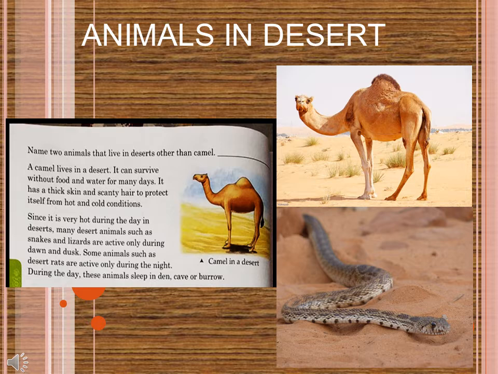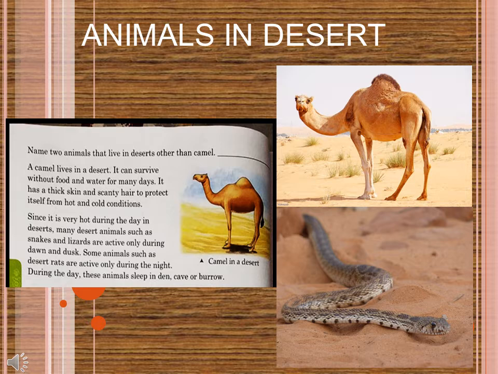Since it is very hot during the day in deserts, many desert animals such as snakes and lizards are active only during dawn and dusk. That is at the beginning of the morning or at the beginning of the evening. These two times are when they are active. And some animals like desert rats are only active during the night. Okay, so they don't go out during the daytime.